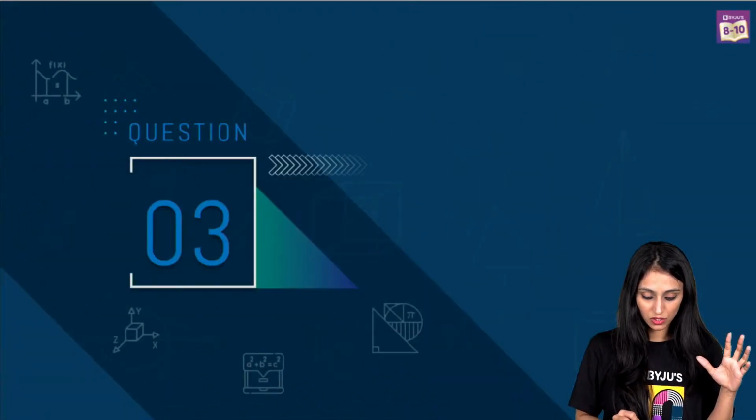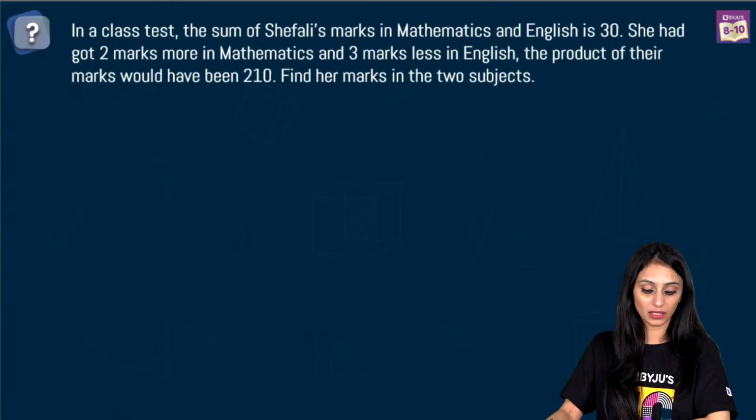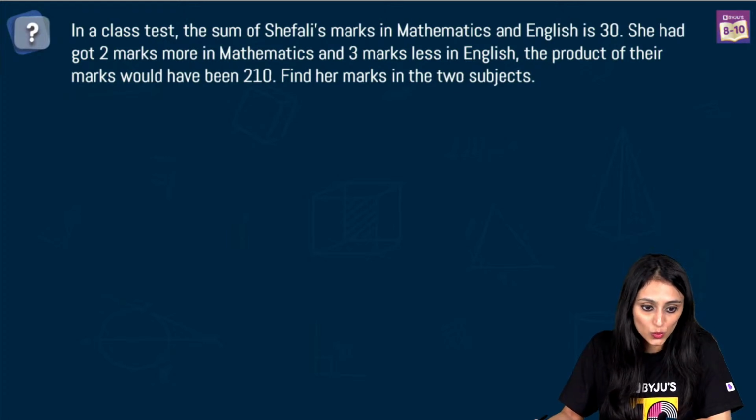Let's move ahead to the next question, question number 3. In a class test, the sum of Shefali's marks in mathematics and English is 30. If she had got 2 more marks in mathematics and 3 marks less in English, the product of their marks would have been 210. Find her marks in the 2 subjects.